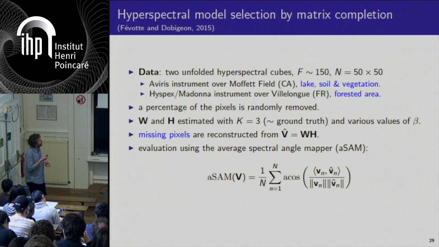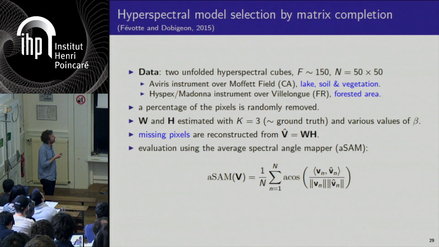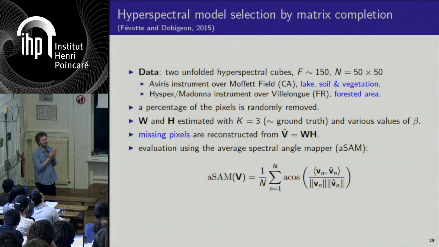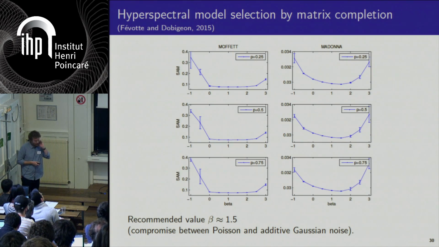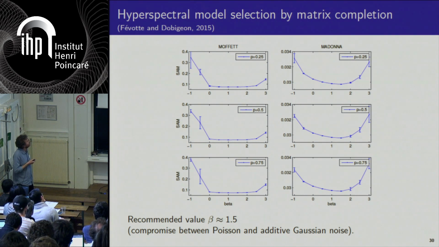So the product W times H is going to be used to reconstruct the missing values, and we are going to measure the discrepancy between the original data and the reconstructed data by measuring basically the angle between the original data and the approximation. So this is what it gives you. The first column is one data set, the second column is the other data set. The x-axis is the value of beta, of this beta divergence, between -1 and 3. The y-axis is the accuracy.